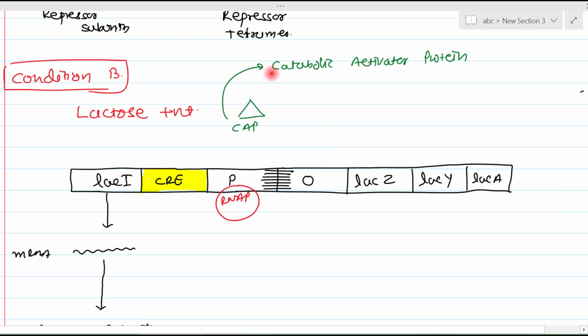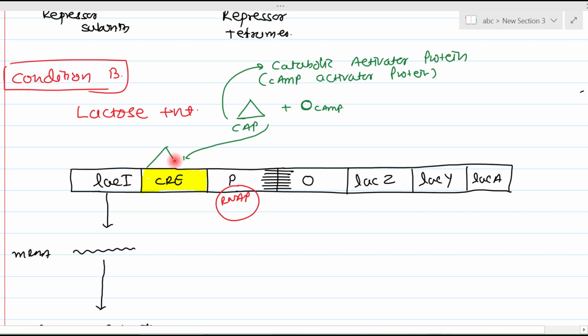Or, in some books it is written as cyclic AMP activator protein. Both are accepted as the short form of CAP. This CAP needs to bind with cyclic AMP. Suppose this small circle is cyclic AMP. When CAP binds with cyclic AMP, then it can occupy the space on this CRE element.